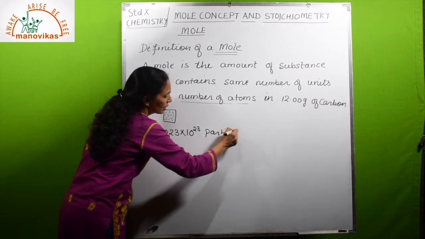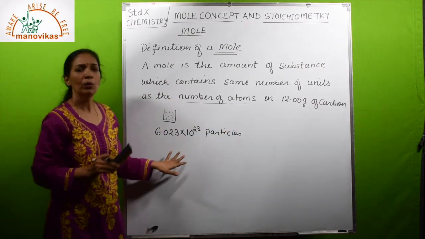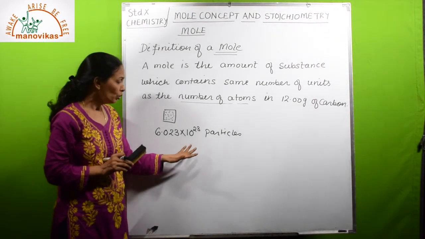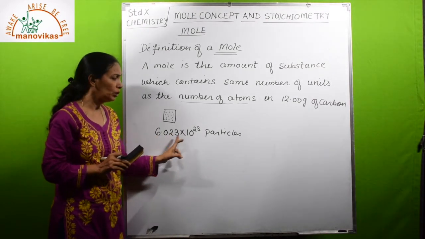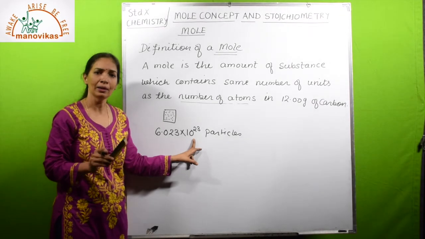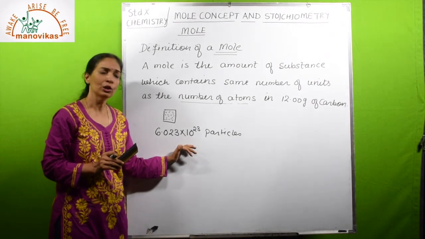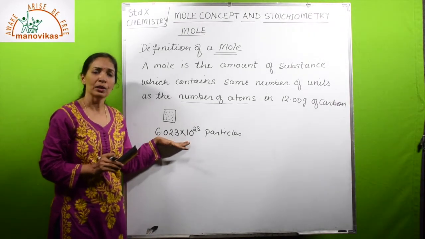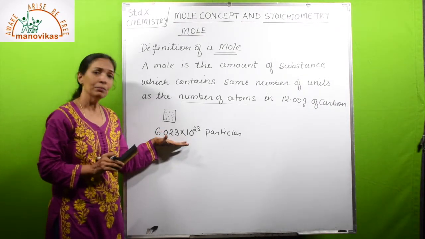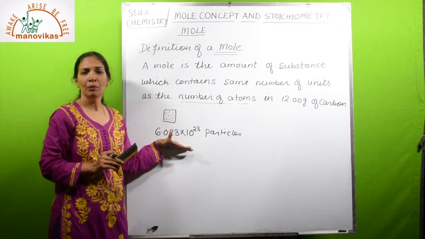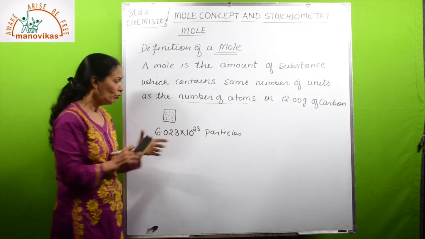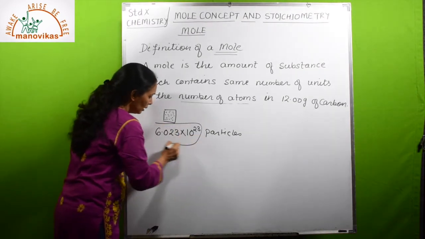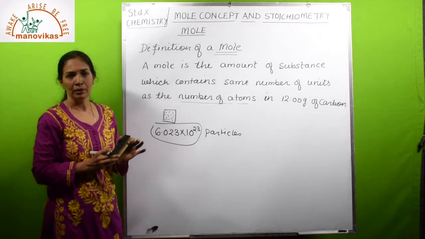Let us suppose I say 1 mole of atoms, it will contain 6.023 into 10 to the power 23 atoms. If I say 1 mole of molecules, then these many molecules. 1 mole of ions, then these many ions. Positive ions will be separate, negative ions will be separate. So 1 mole is equal to these many particles.